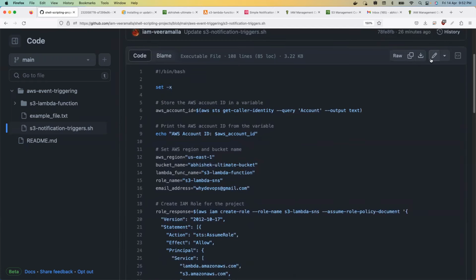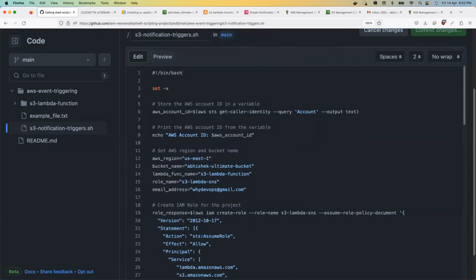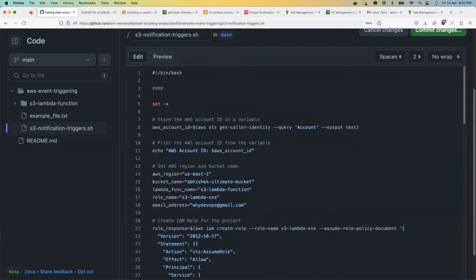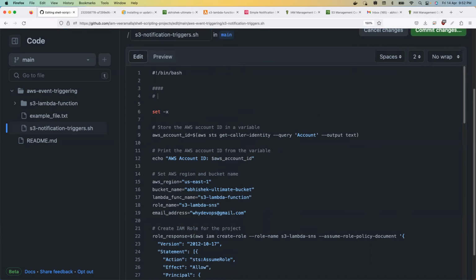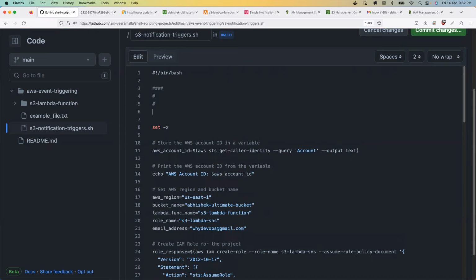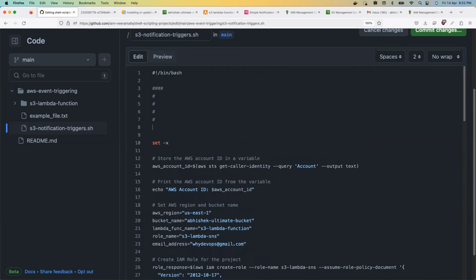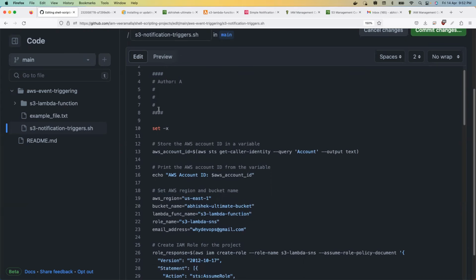And like I told you, you can also add more details. Because this is a demo I haven't added them, but always put the details of the script: what exactly the script is, what this script is doing, when this script was written, which version of this script, and who is the author of the script. Put all of these details. Like I usually do, author is Abhishek.Veeramalla, and the version. All of these things are very important because at a later point of time, nobody will understand who wrote the script, and you will be the point of contact, with version details, everything available.